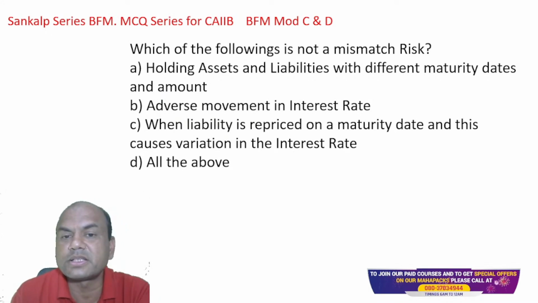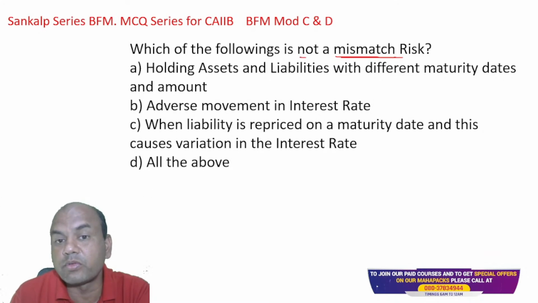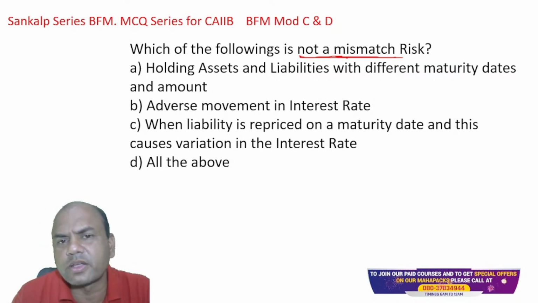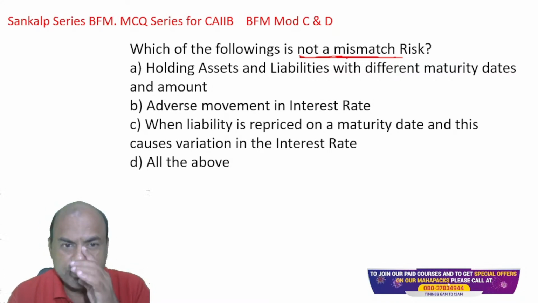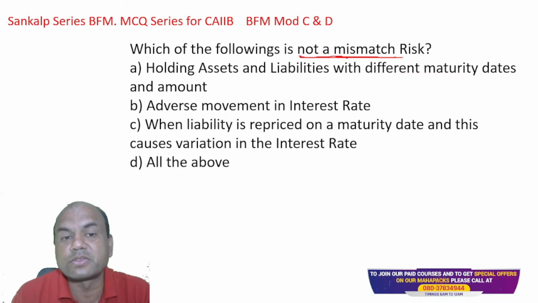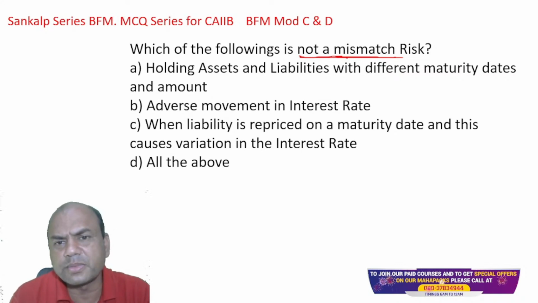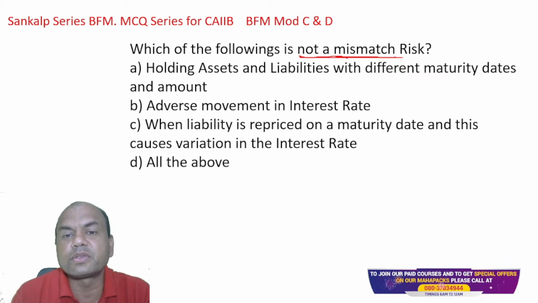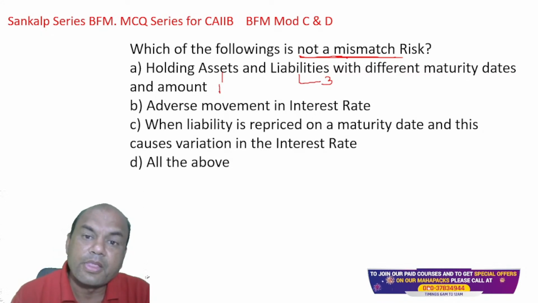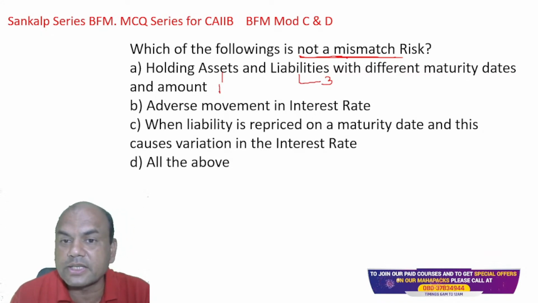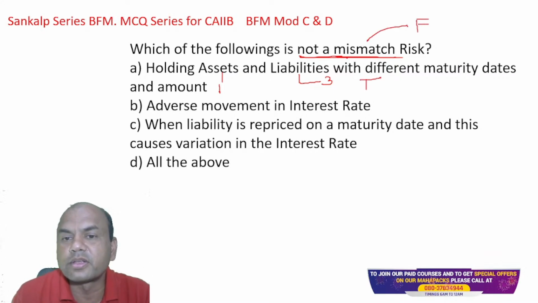Which of the following is not a mismatch risk? Mismatch. What is the mismatch? Mismatch means assets and liabilities mismatch. Okay, not. We want not a mismatch. Always focus on what is required in the exam. Holding assets and liabilities with different maturities and amount. Is it not a mismatch risk? Liabilities I am having for 3 years, assets I am having for 1 year. Is it not a mismatch? Yes, it is a mismatch. So I want not a mismatch. This answer is true. I want a false answer. What is my requirement? F. This is my true. T.